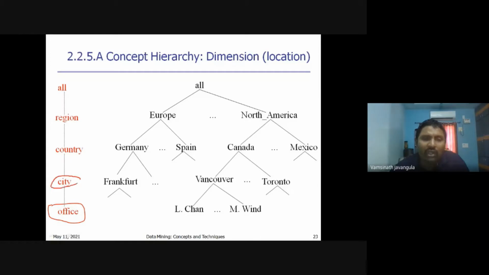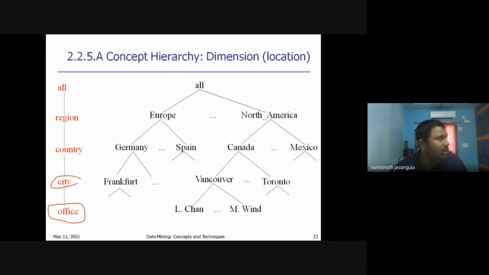For that, which offices need to be merged into which city? For example, see here, I have different offices. The different offices will come under a city called Vancouver. So which particular offices come under which particular city, that information is given by a hierarchy called concept hierarchy.